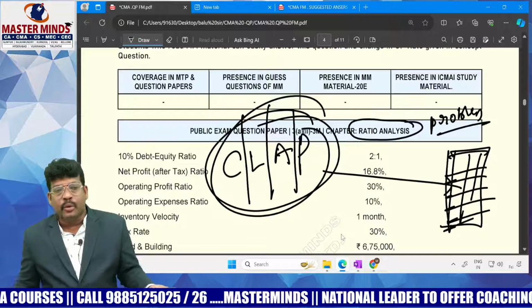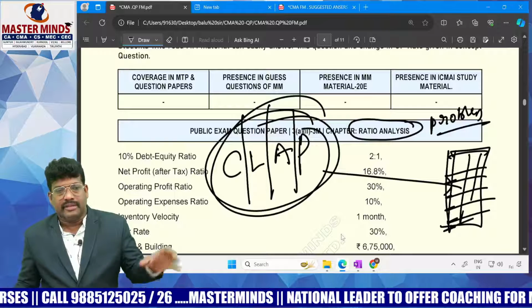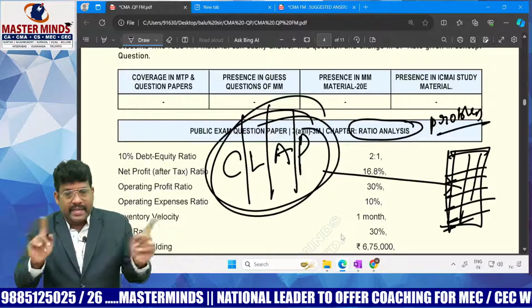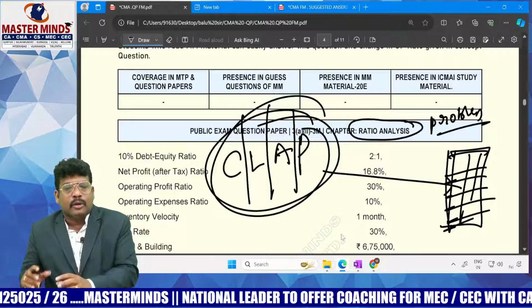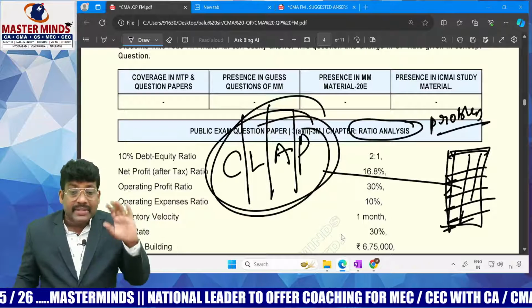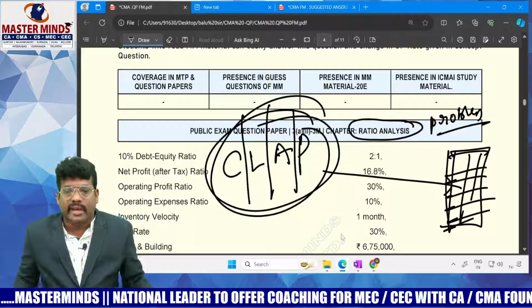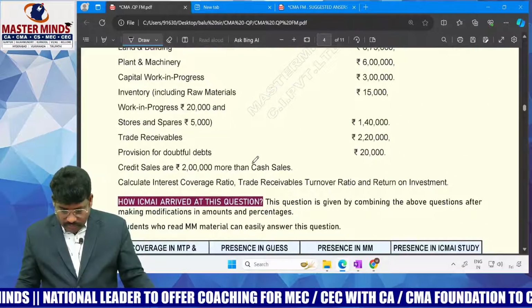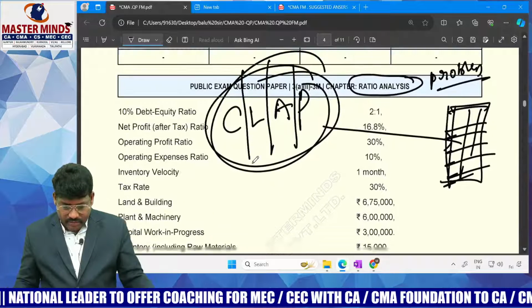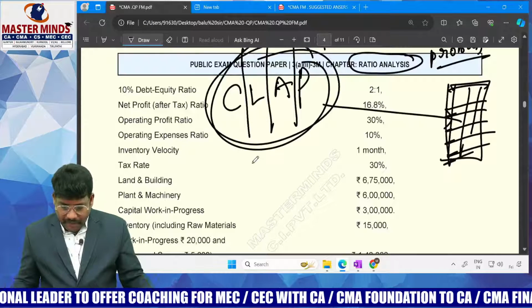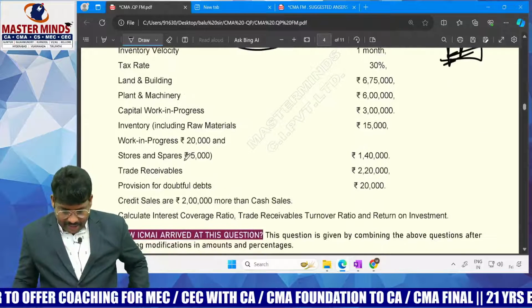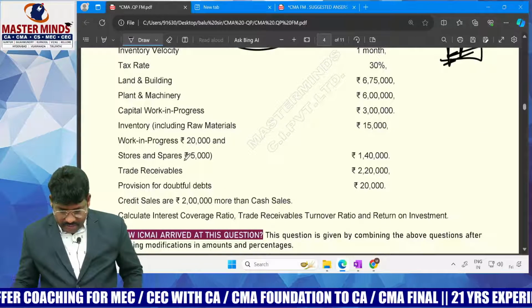So ratios won't give you the ultimate information. Ratios give some financial data. While comparing two numerical data, we will bring some conclusion. That conclusion should be compared with a standard. Basing on the standard, you have to take a decision, right? So what they asked in this ratio question: debt equity ratio, net profit, operating profit ratio, inventory, tax rate, land and building and everything, provision, credit sales, right?